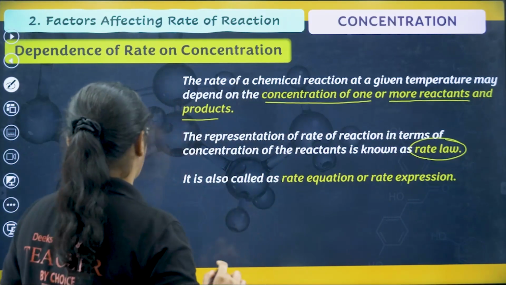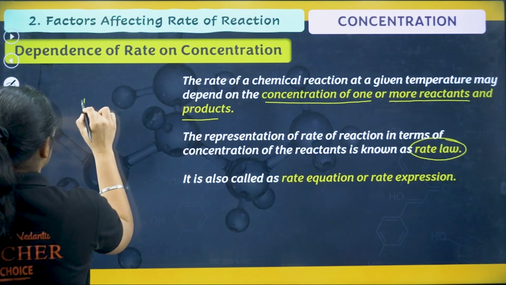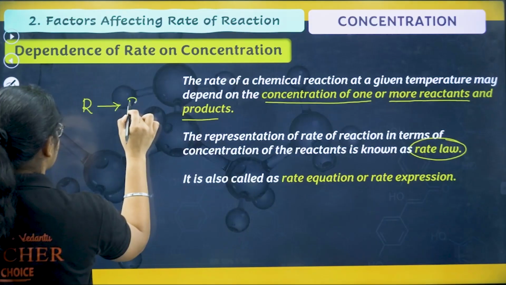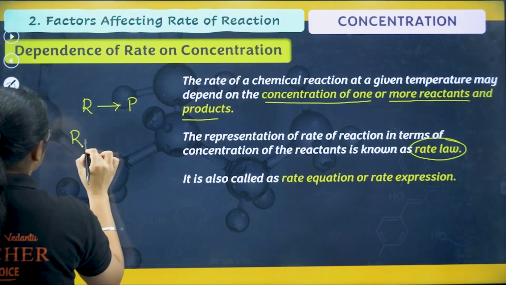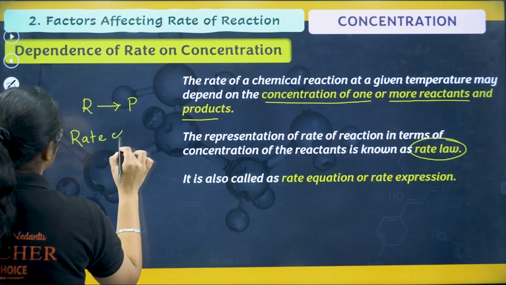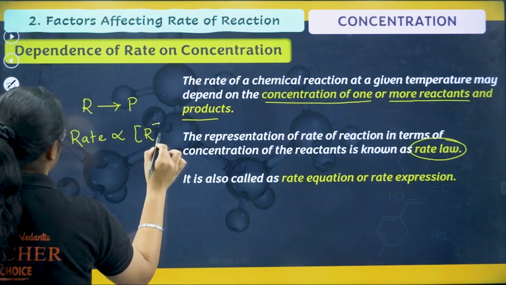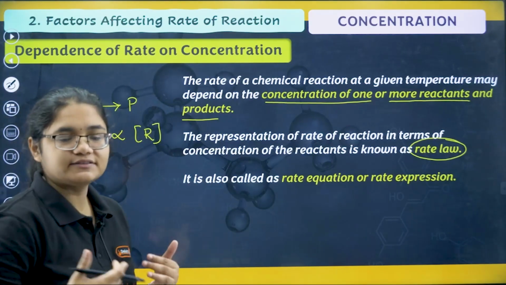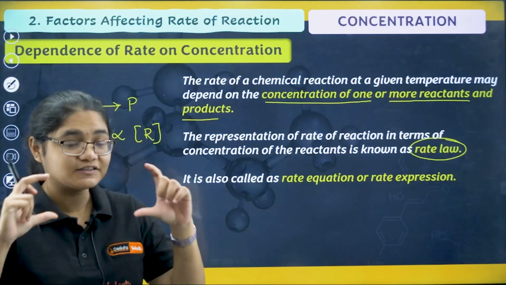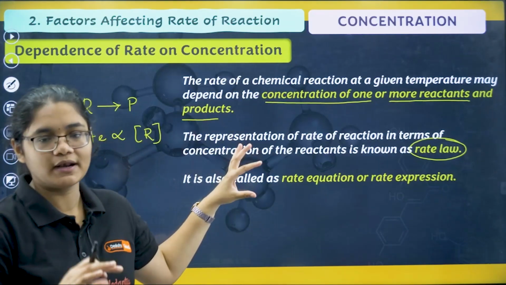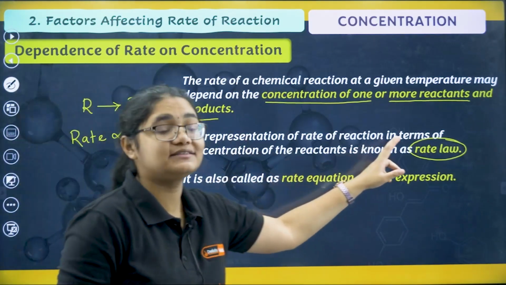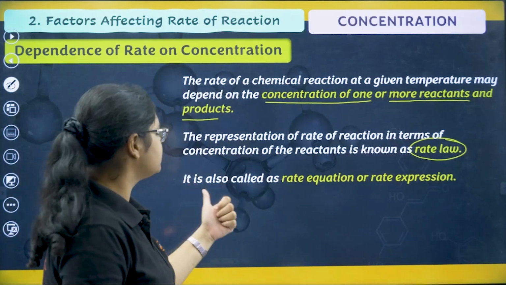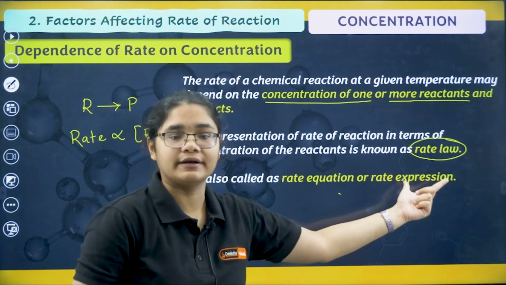Suppose a reaction is there, R gives P. What have we learned till now? Rate is proportional to the concentration of the reactants. In the next few slides we will derive an expression, a formula from this, and that formula is called rate law. It is also called rate equation or rate expression.